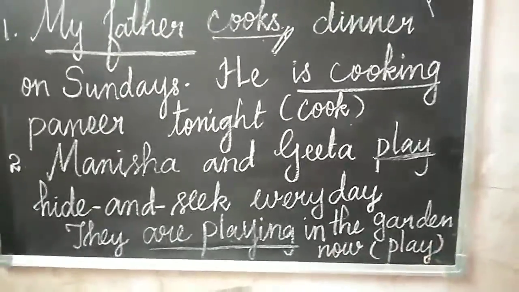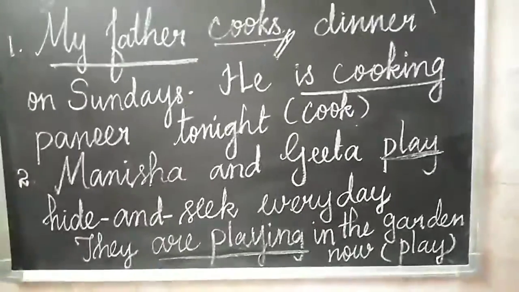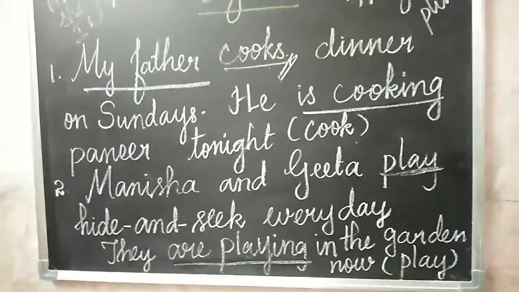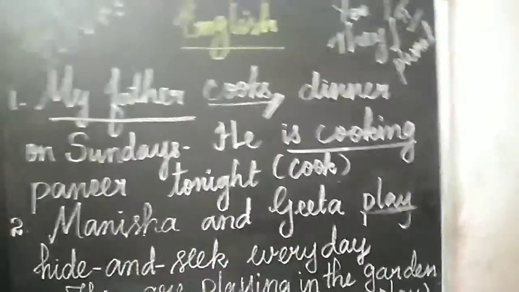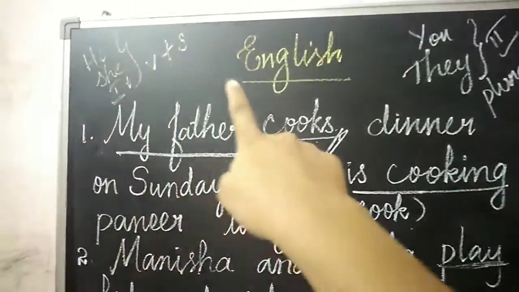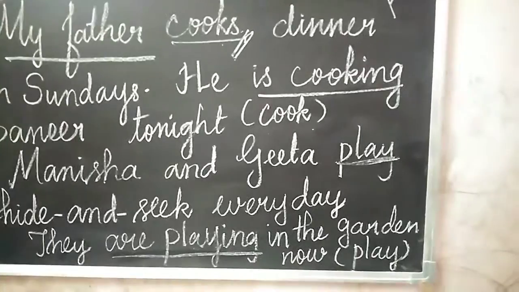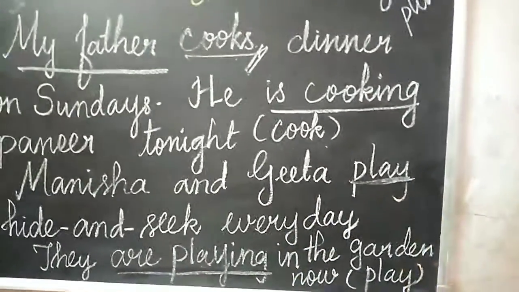We have to write verb plus s. Is it, children? First one, we have to write verb plus s, cooks. In this question, Manisha and Geeta is they, so we have to write play only. We have to take the verb play and write this. Okay. Next, you and they, second person plural noun.